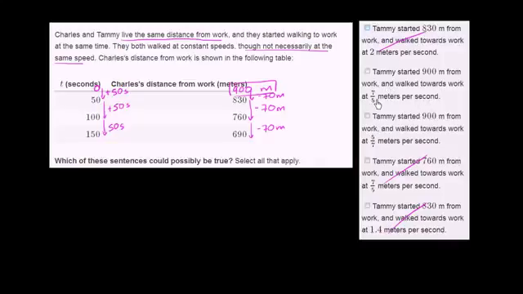Well, that's possible. It's not necessarily true. They just haven't given us information on her speed. But given the information so far, this is definitely a possibility. Likewise, Tammy started 900 meters from work. We know that is true, and walked towards work at 5/7 meters per second. Once again, that's a possibility that hasn't been ruled out by the information right over here. So these two are both possibly true.